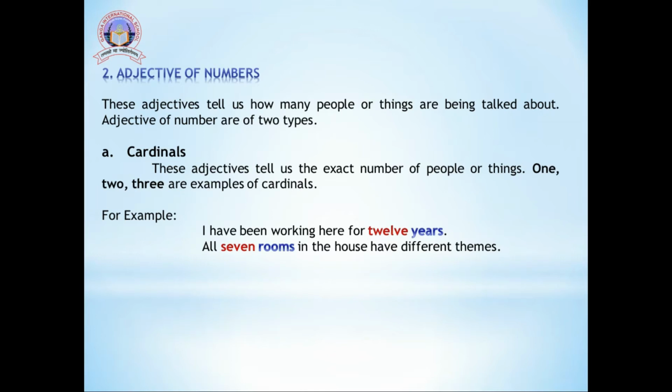For example, I have been working here for 12 years. Now here in this sentence 12 describes the number of years. So it is a cardinal adjective. In the second sentence, all 7 rooms in the house have different themes. So in this sentence, we can see rooms are counted and they are given the number 7.